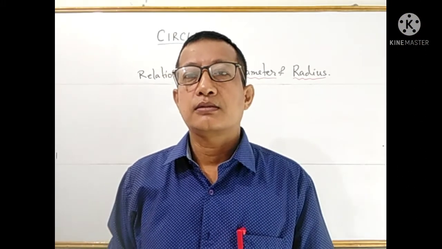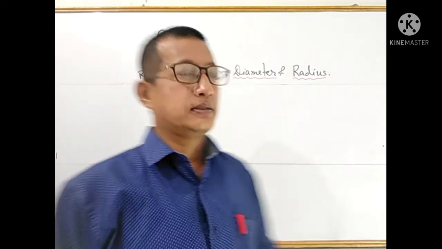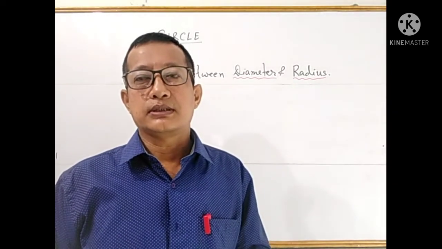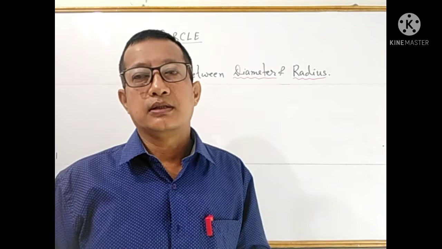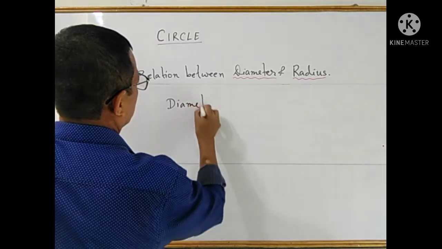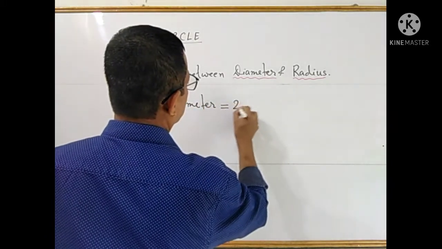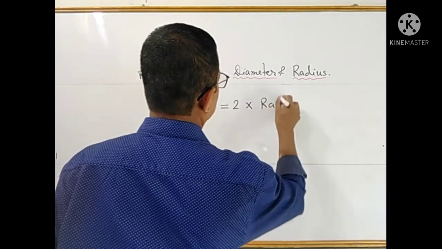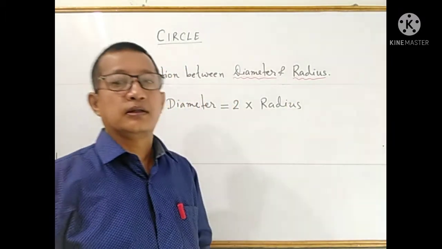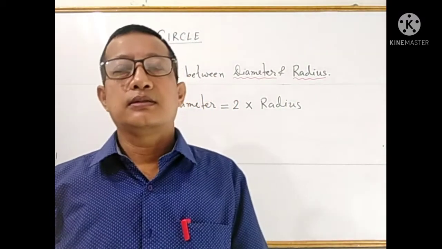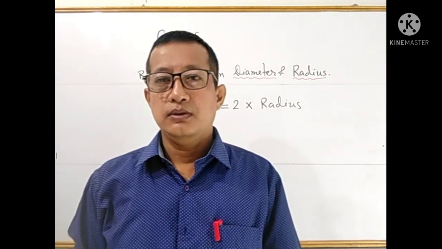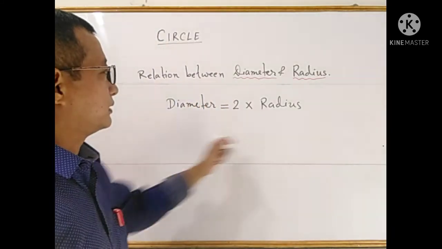And now the relation between diameter and radius. See here, you have to know only what diameter is. It is double the radius. So you can write diameter equal to 2 into radius. Okay. So the relation between diameter and radius is that diameter is double the radius. Diameter equal to 2 into radius. Clear? See, that is the relation.